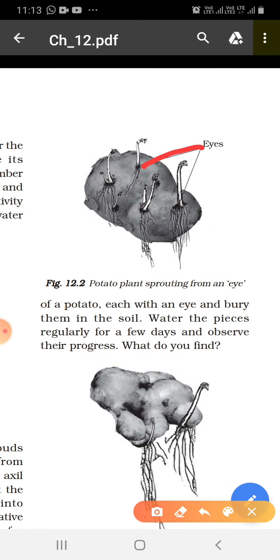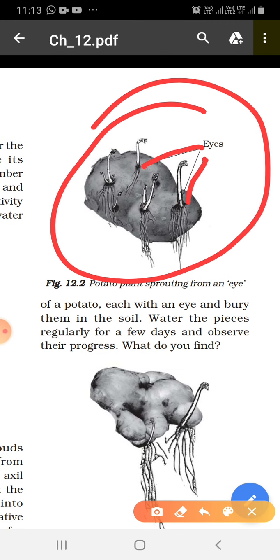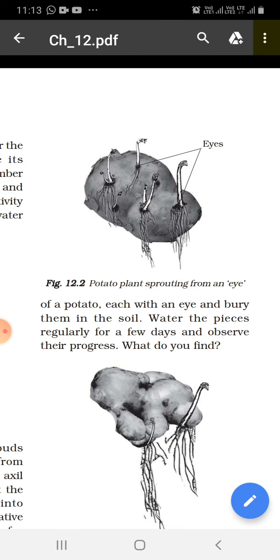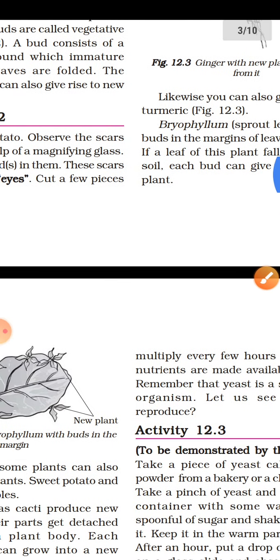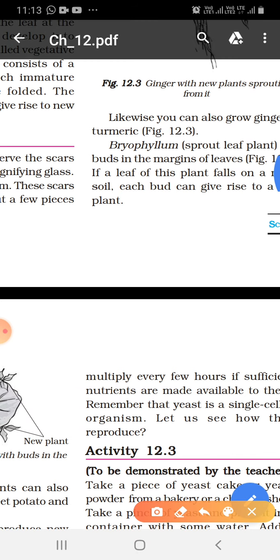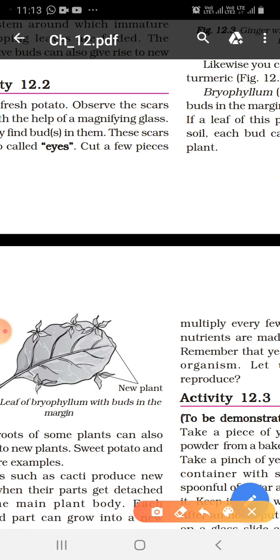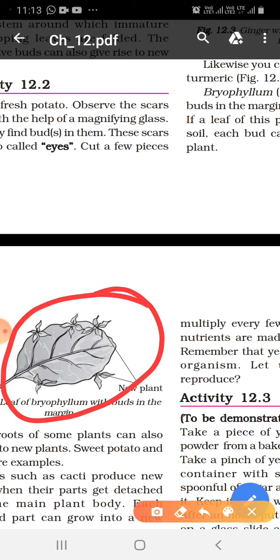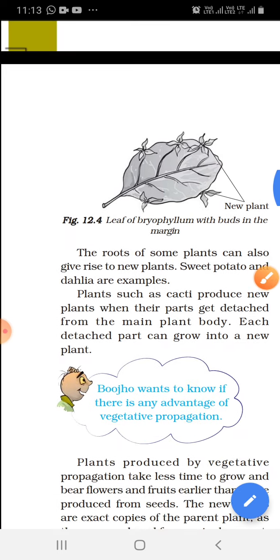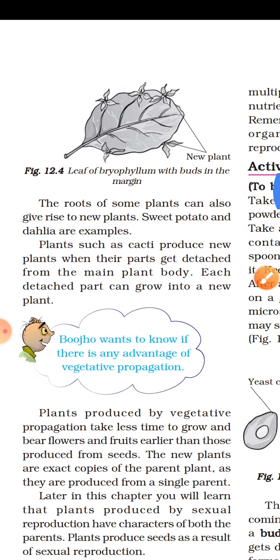See, this bud is known as the eye of potato. Next is bryophyllum that I told you about. See, on the edge of this leaf there is creation of buds which is helpful for production of new plants. So these are examples of vegetative propagation.